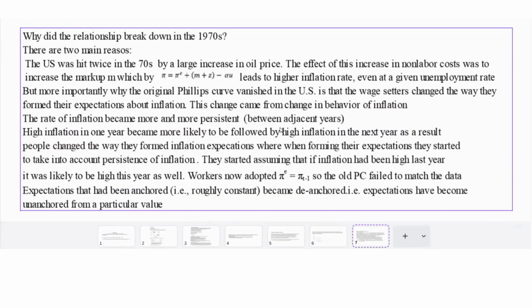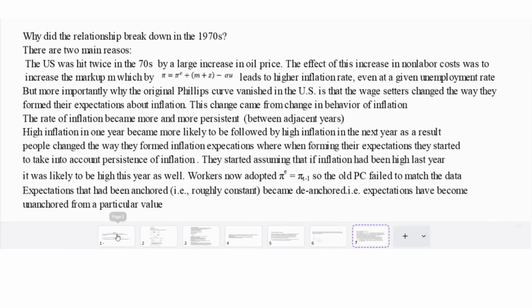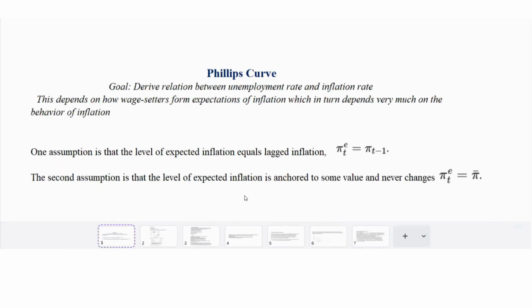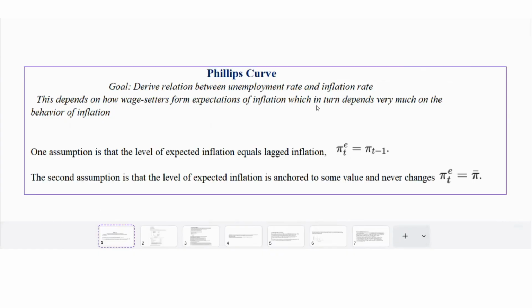So the old Phillips curve failed to match the data. Expectations that had been anchored, i.e. roughly constant, became de-anchored. Because when we talked about the Phillips curve, we said the goal is to derive a relationship between inflation rate and unemployment rate. And we said this depends upon how wage setters form expectations of inflation, which in turn depends very much on the behavior of inflation. So the original Phillips curve says there's a trade-off between inflation rate and unemployment under the assumption that inflation expectations are anchored, and that assumption only holds if inflation is stable and not persistent, because then it's reasonable for you to ignore past inflation.